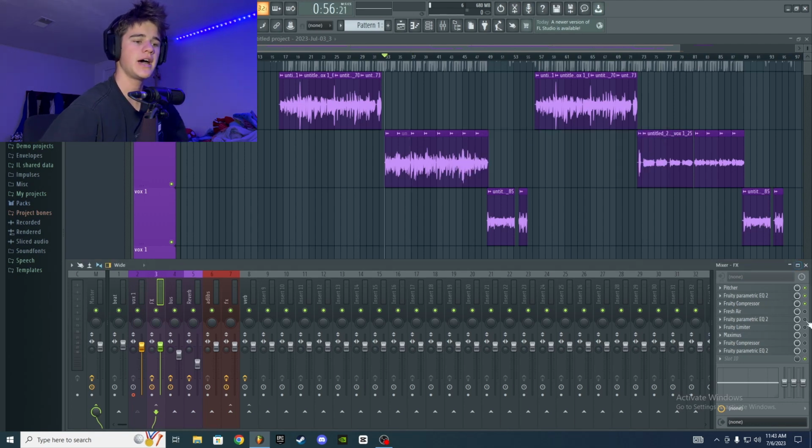Okay, so now we have a couple plugins in between the next one that is really going to help us cut out that S sound, which includes the fresh air, another EQ, a limiter, and then this will take us to the Maximus, which is going to act as our de-esser.